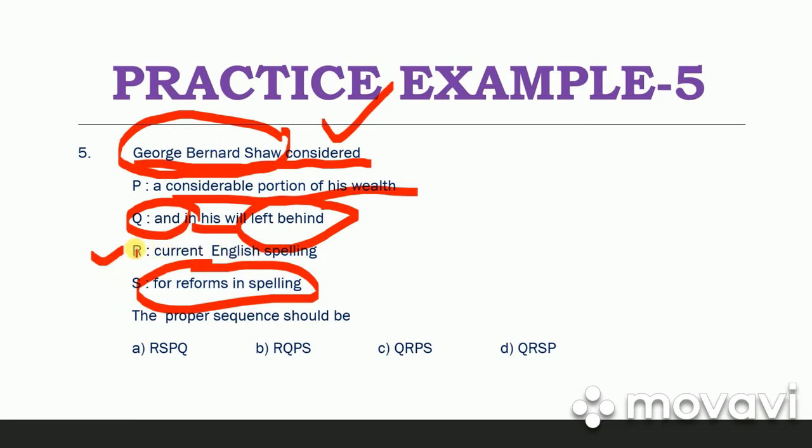The sequence starts with R. Okay, eliminate this and eliminate this also. Now only two options are left. Correct English spelling and then comes Q. So our answer is B.